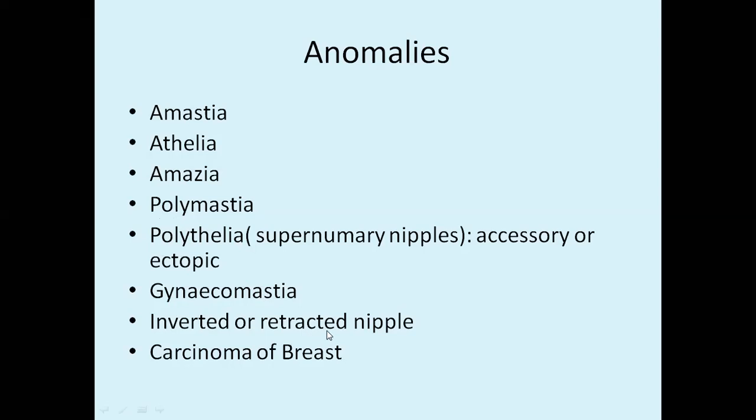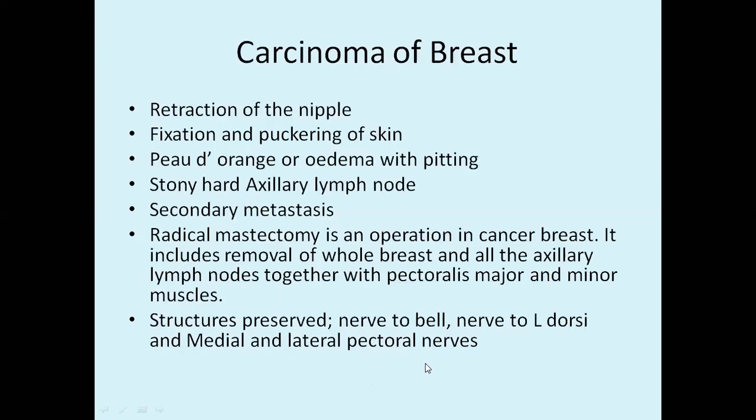Sometimes the nipple may be retracted inside. There may be carcinoma of breast, which is quite common. In carcinoma breast, the nipple will be pulled inwards, which is called retraction. Pseudo orange, I already told you, the skin of the breast becomes as though it is orange peel.